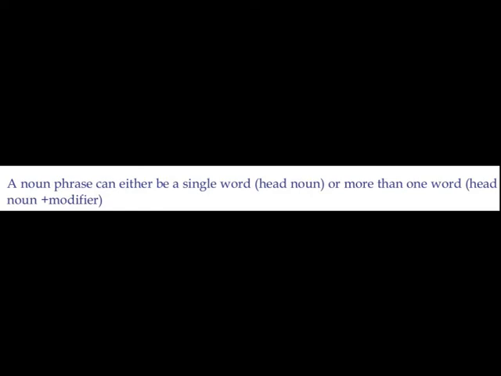Now, before we proceed to the questions, let's be more clear with the idea of noun phrase. What exactly is a noun phrase? We already said it is a group of words which has a meaning. The boys, there is a meaning, even though it's not complete meaning, it is a meaningful group of words.